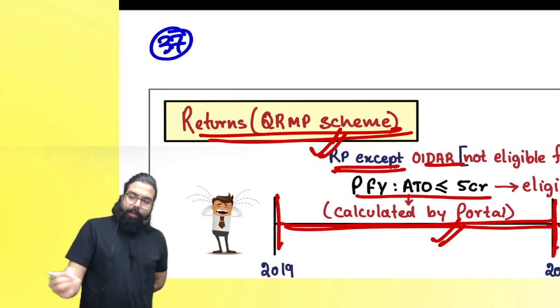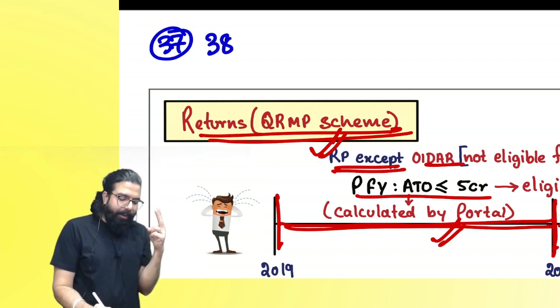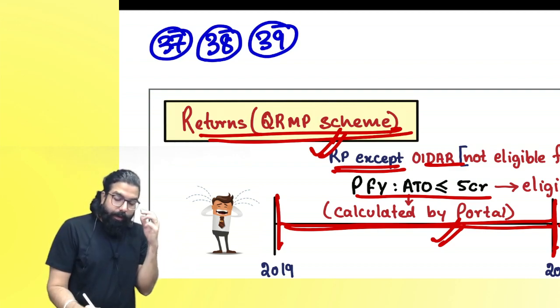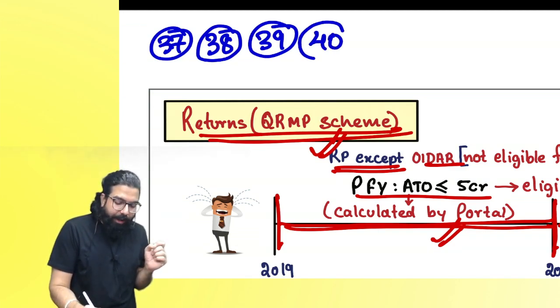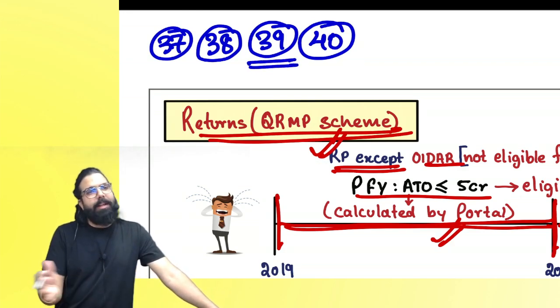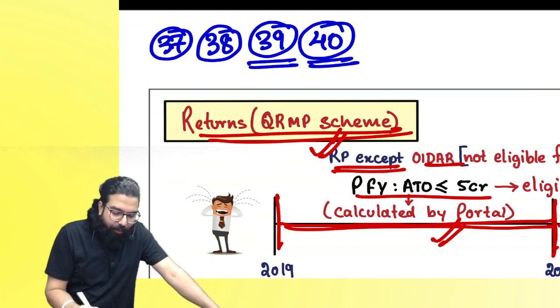Section number 37, GSTR 1. Section number 38 is your GSTR 2B. Section number 39 is your monthly return. Yes or no? Section number 40, everyone. Section number 39 is your return, whether monthly or full year, whichever you are filing. Can I go ahead, everyone? 40 is your first return.